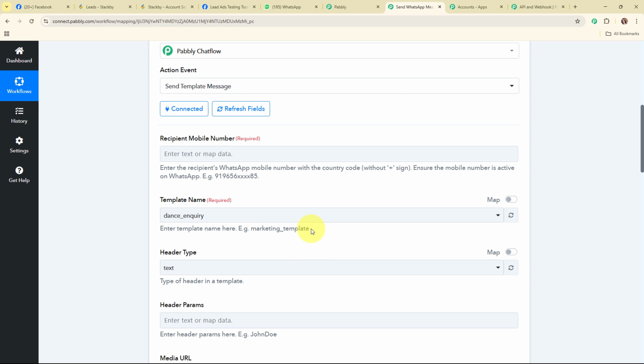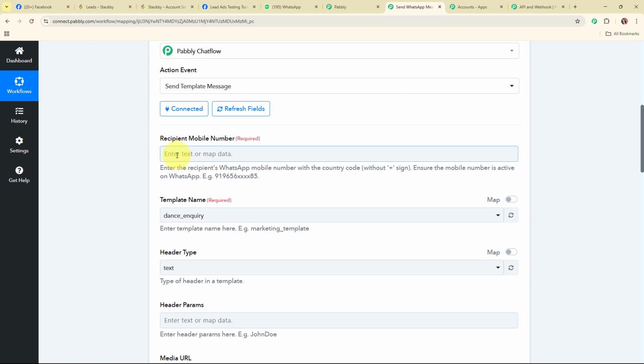So moving forward, here it is asking me to enter the recipient mobile number. It says enter the recipient WhatsApp mobile number with the country code without plus sign. Ensure the mobile number is active on WhatsApp. So in this particular field I need to enter the number to whom I want to send this message. Here I want to send this message to my lead.